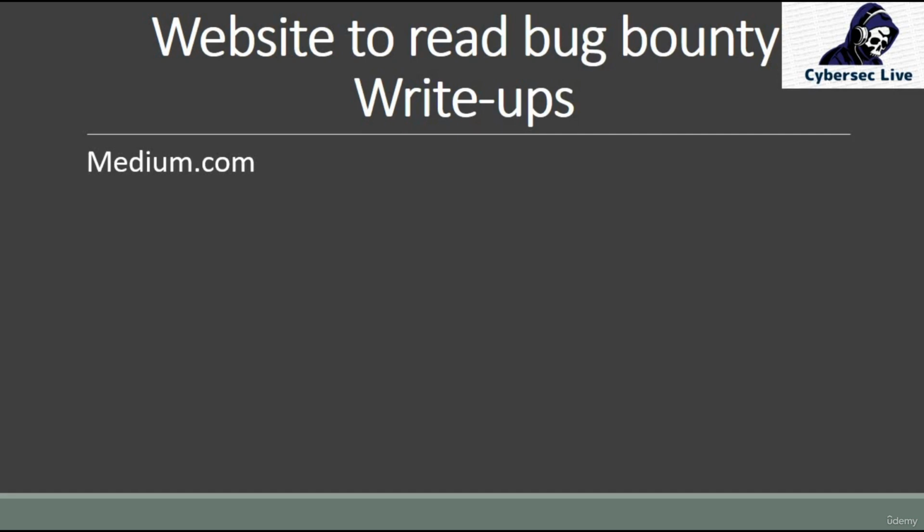But make sure, guys, if you are following medium.com, you should have some knowledge of which type of vulnerability you are going to look for. You should have a specific vulnerability name, which will make it easier to search.